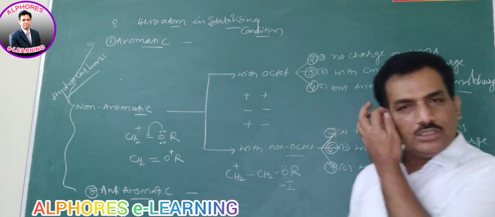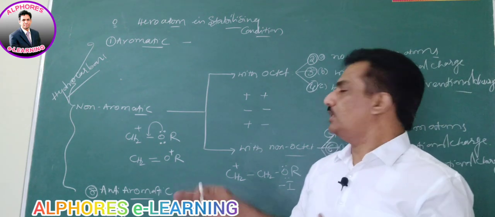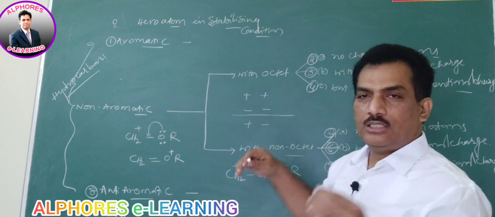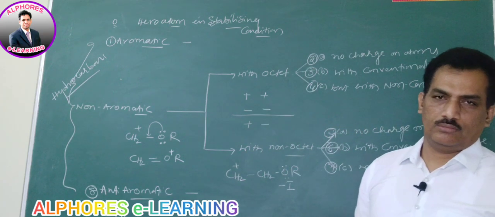Like that, when a chemical species has 2 charges, either both are positive, or both are negative, or one is positive and one is negative.